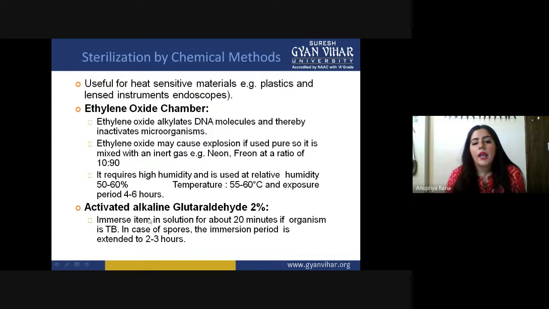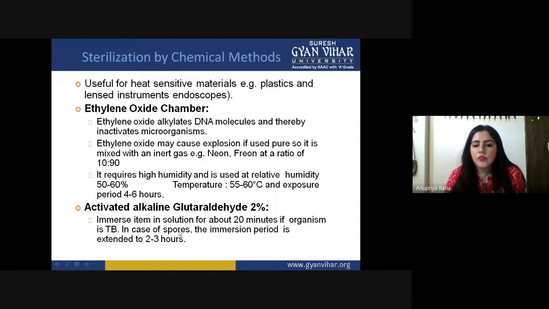Next, activated alkaline glutaraldehyde 2%. What we have to do is immerse any instrument or sample inside this solution. Immerse the item in the solution for about 20 minutes if the organism is TB.